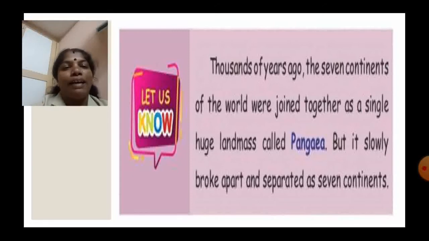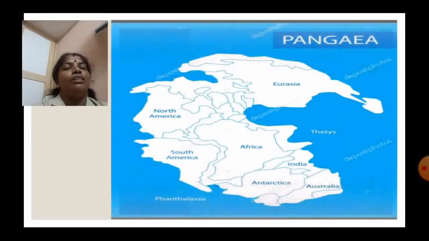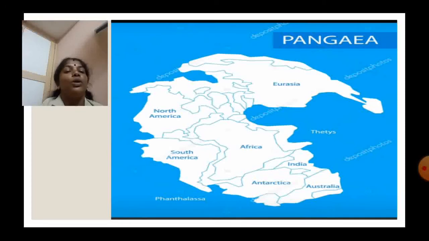Shall we look at Pangaea? Look at this map. Here, Eurasia, Asia and Europe together, and North America, South America, Africa, Antarctica. A small piece is shown, that is India. So this is the picture of Pangaea. The land mass is called Pangaea. The water bodies are called Panthalassa.